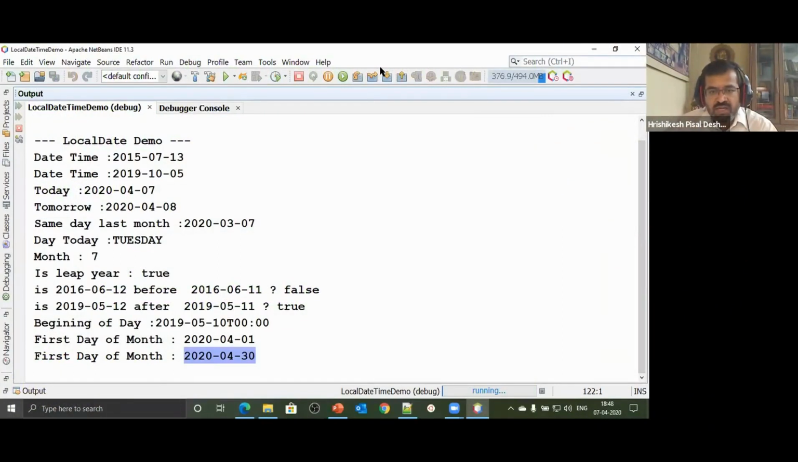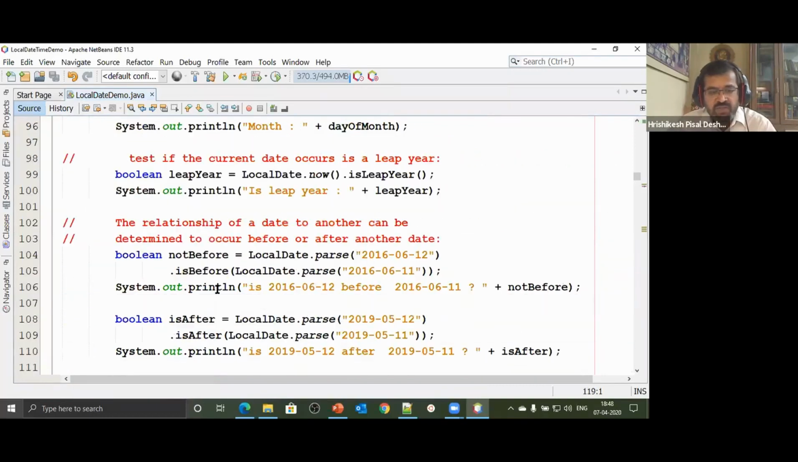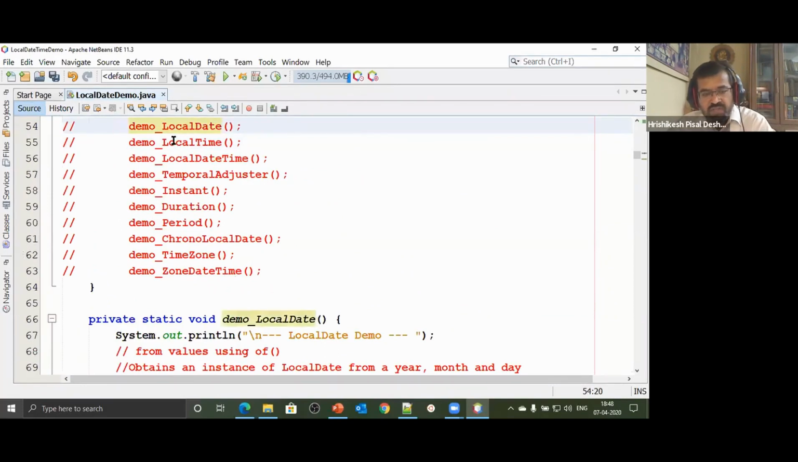Okay, let's also turn our attention towards local time, because corresponding to local date we also have local time and local date and time. So let's cover these three classes first, and then we'll come to temporal adjuster. So like local date, we also have a class called local time. So let's go to local time.